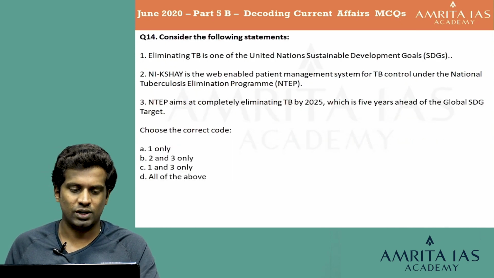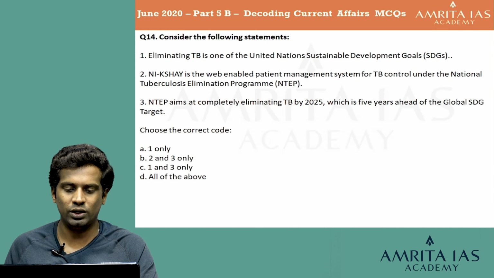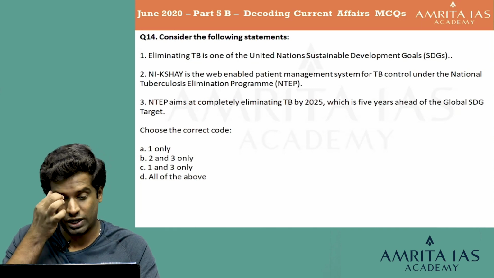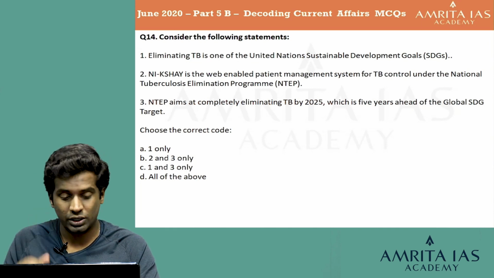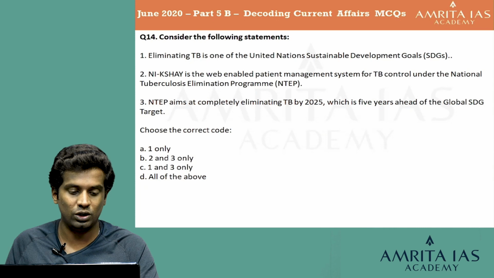Consider the following statements. 1. Eliminating TB is one of the UN Sustainable Development Goals or SDGs. 2. NIKSHAY is the web-enabled patient management system for TB control under the National Tuberculosis Elimination Program or NTEP. 3. NTEP aims at completely eliminating TB by 2025, which is 5 years ahead of the global SDG target. Choose the correct code. Option A 1 only, option B 2 and 3 only, option C 1 and 3 only, and option D all of the above.